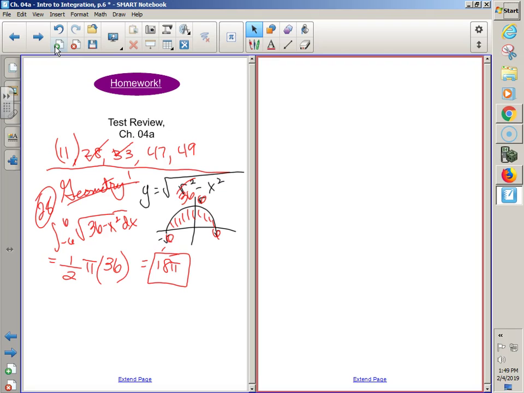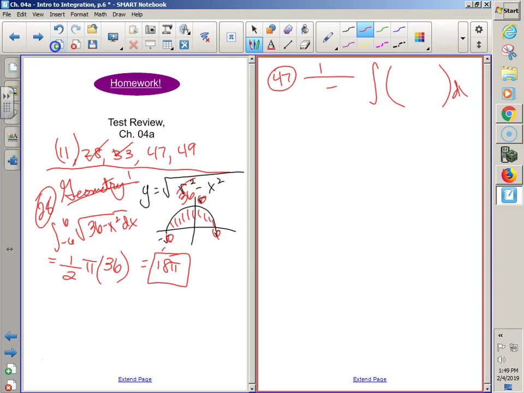47 and 49. 47 says find the average value. That's not bad. What's the average value formula? Good. 1 over b minus a times the definite integral from a to b of f dx. All right, so what do I have at number 47? Who's my b? Who's my a? A is 4. So far, so good? And my function is?